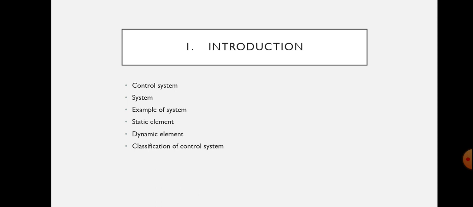Next is the classification of control system. Let me elaborate on that classification. Control systems can be classified into two: one is open loop control system and the other is closed loop control system. Two classifications.